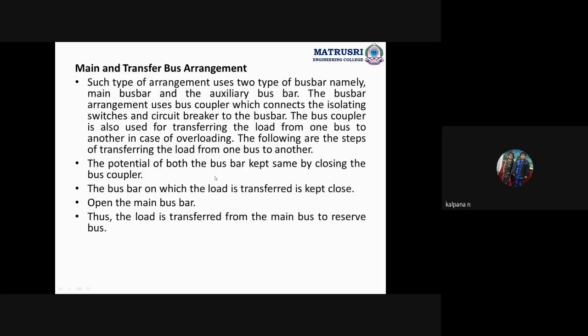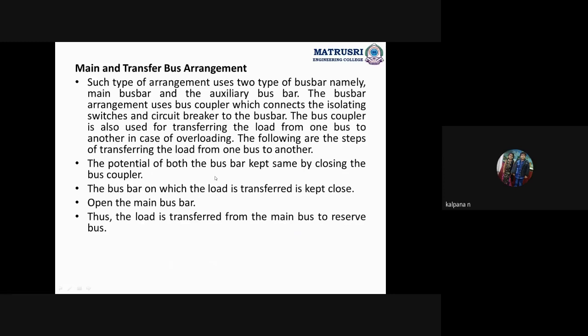The bus coupler connects the isolating switches and circuit breaker to the bus bar. The bus coupler is also used for transferring the load from one bus to another in case of overloading. The following are the steps of transferring the load from one bus to another. Here we use two buses, and with the help of the bus tie breaker we transfer the power from the main bus to the transfer bus or auxiliary bus.